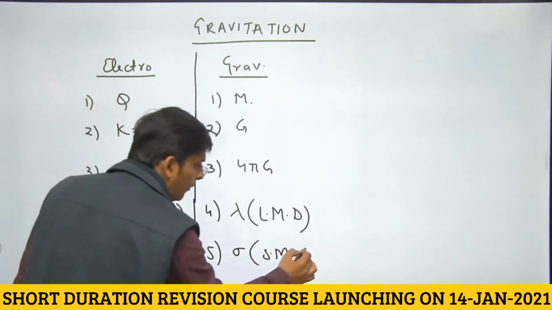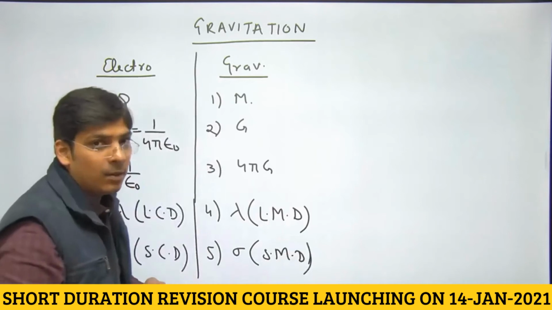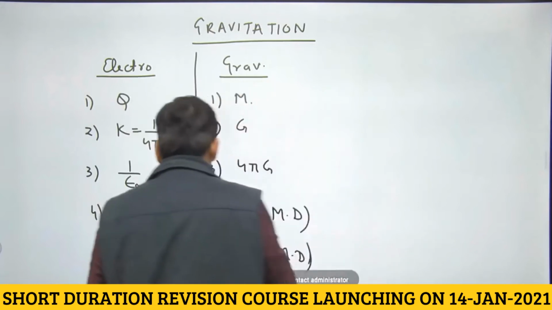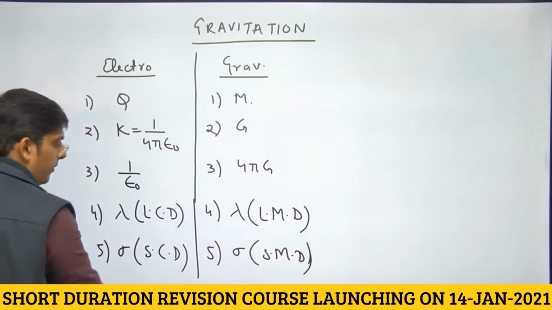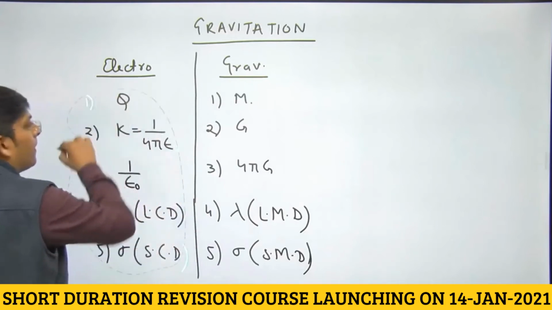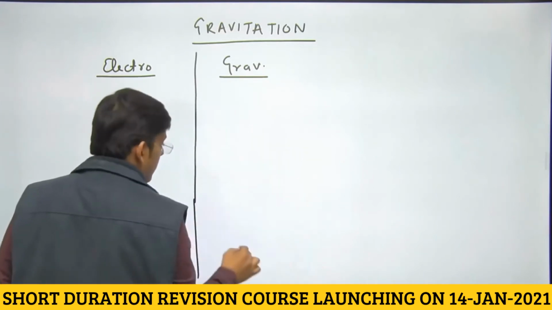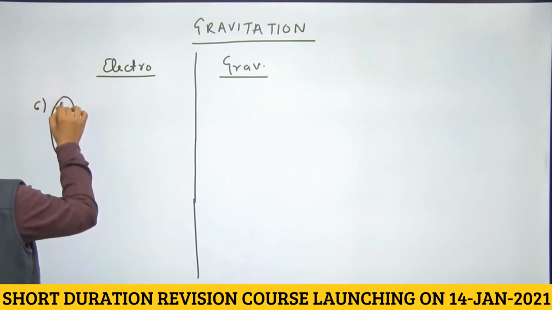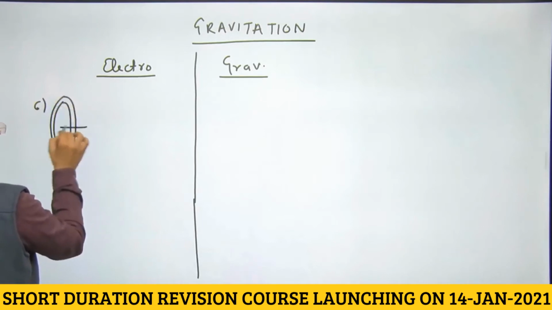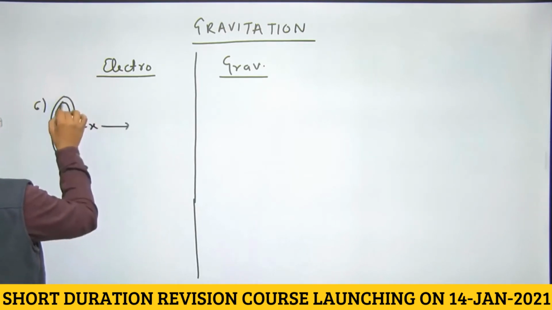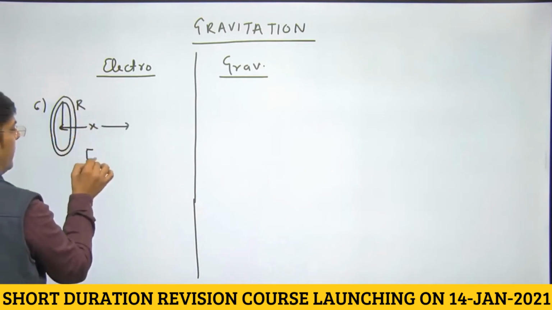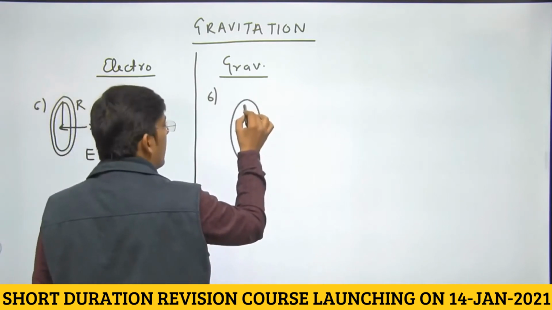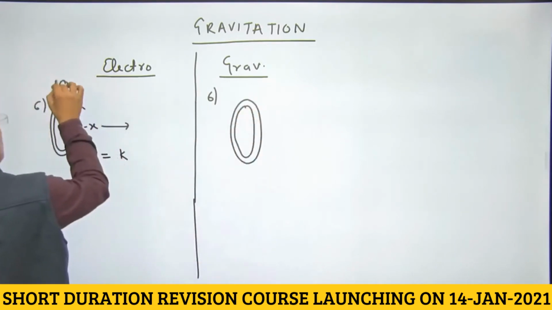So do you remember the formulae for, say, ring, disk? Okay, let us revise the formula for ring. Just write these formula. I am going to erase these formulae. Let us relate electrostatics and gravitation here. See, electric field intensity at a point on the axis of the ring. Okay, this is at a distance x, right? This was radius r. So value of electric field intensity was k. Now this was a charged ring having charge q.